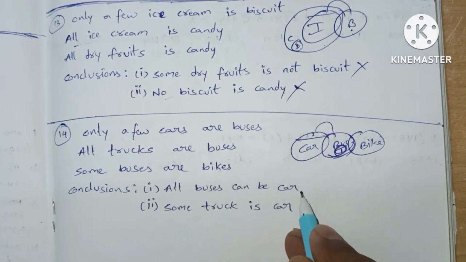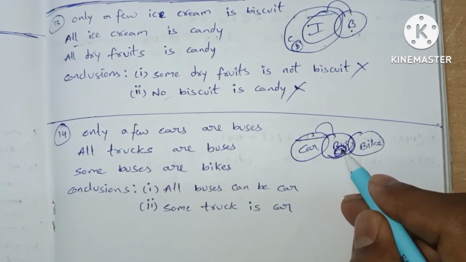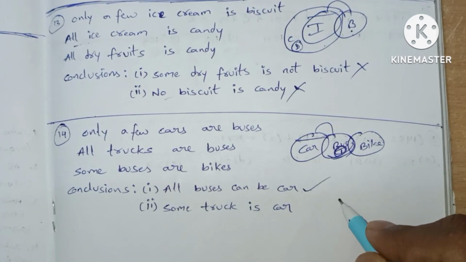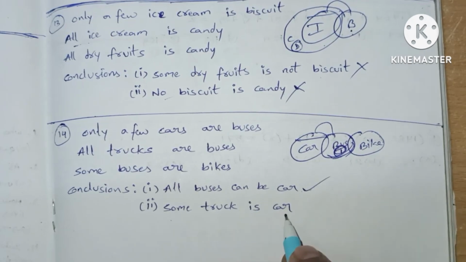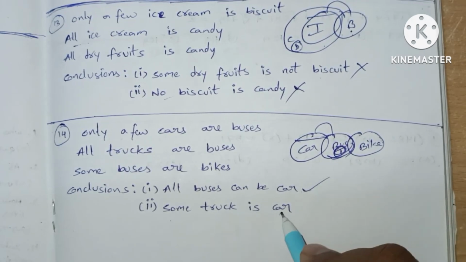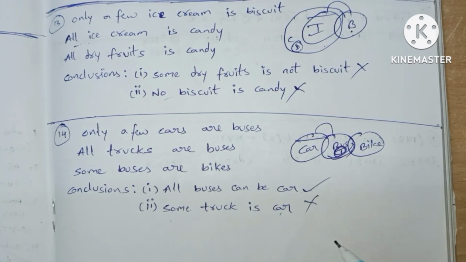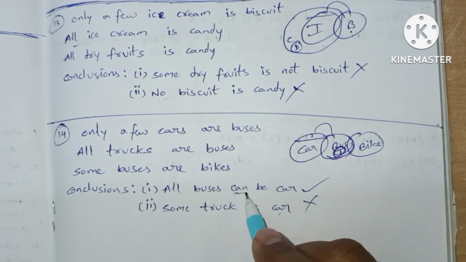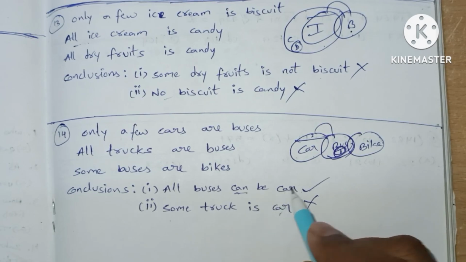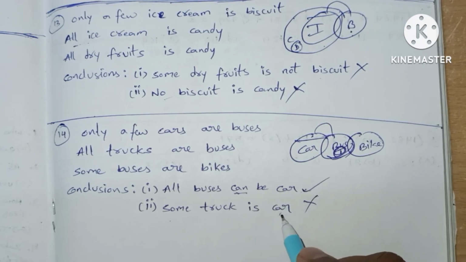All buses can be car, as it is possible. Some truck is car. Here it is a direct conclusion and there is no relation between car and truck. This case fails. It is direct conclusion, so it is false.